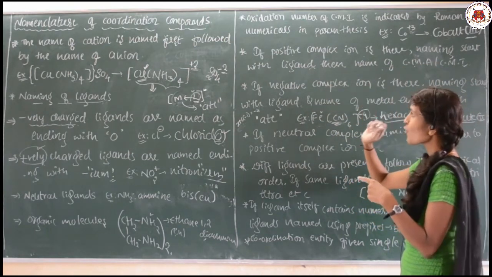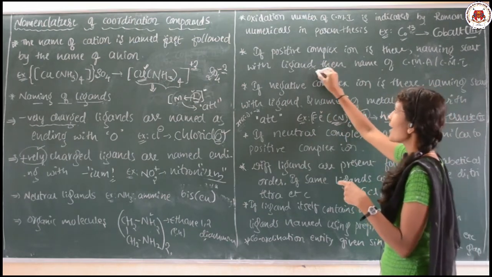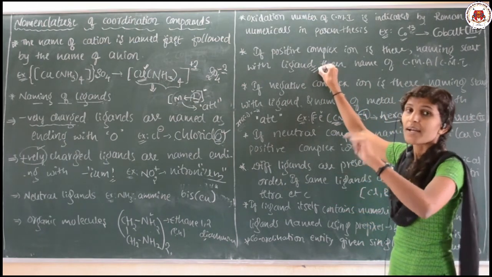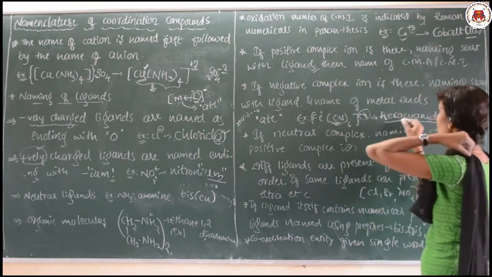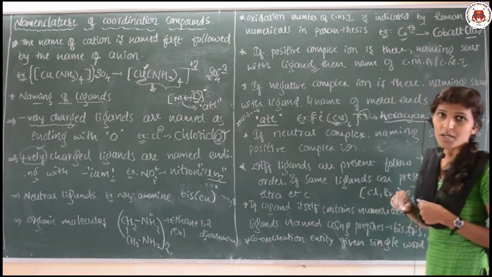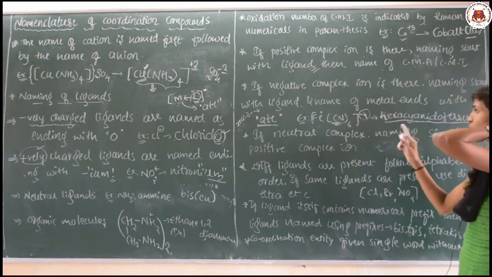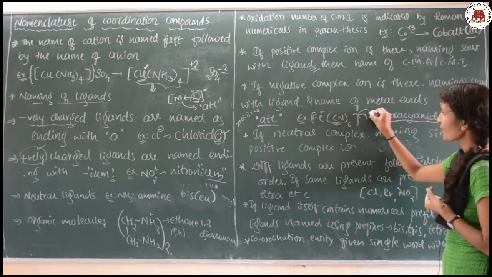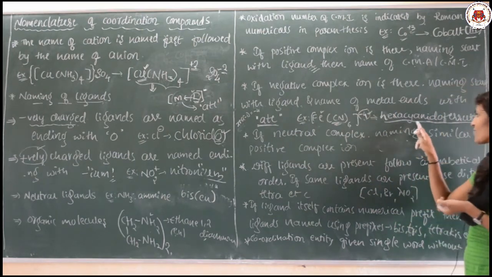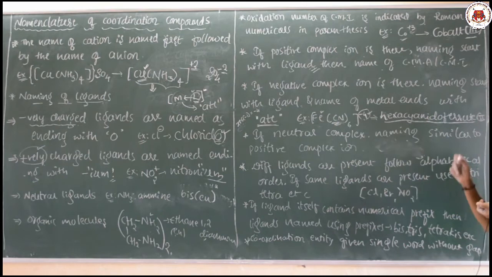If it is a negative complex, same procedure. First name the ligand, then go for the metal, and the metal should end with the word ATE. For example, I have given here, Fe is there, it is a negative, that is an anionic complex. So hexa, cyanido, ferrate(II).